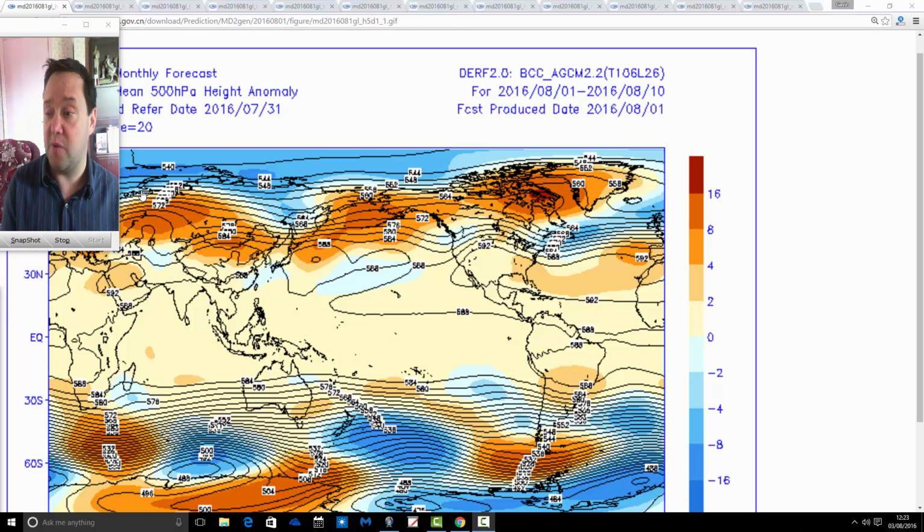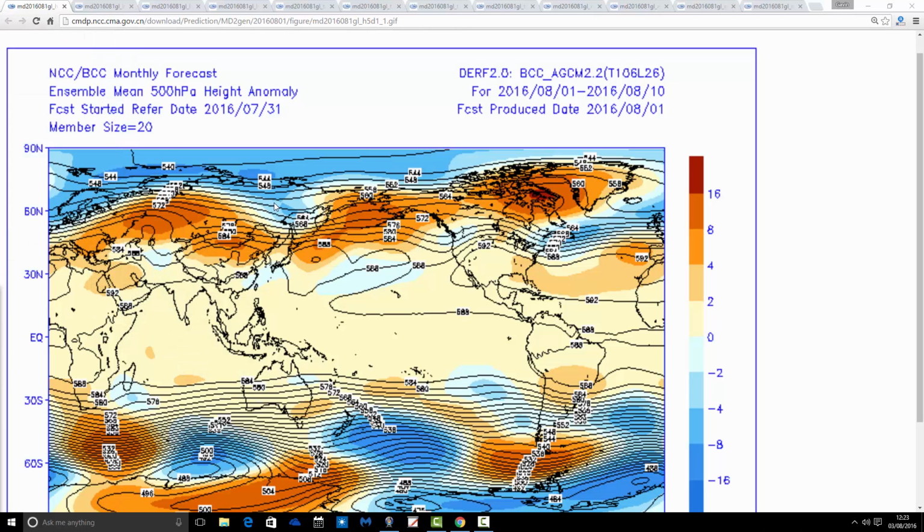So we'll start off with 500 millibar height anomalies for the next 40 days. These are broken into 10-day periods. As I say, we'll have a look at corresponding temperature and precipitation anomalies that go with these. We're going to start off with the first 10 days, from the 1st through to the 10th of August. Now, what you need to know with these charts is that blue extrapolates to low pressure, and yellow, orange, red, the brighter colours always extrapolate to high pressure. Essentially, it's temperature at 500 millibars, but we extrapolate that to high and low pressure.